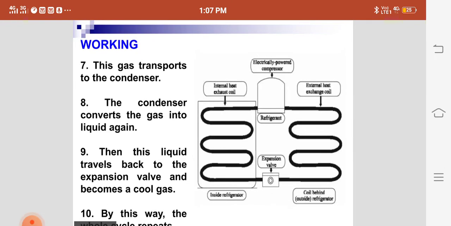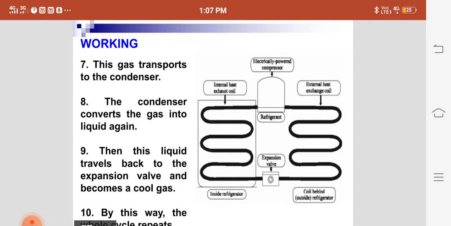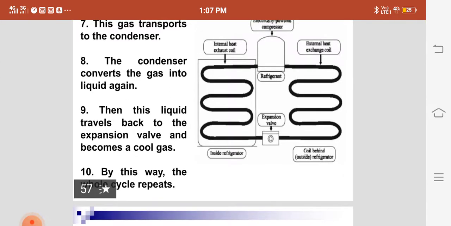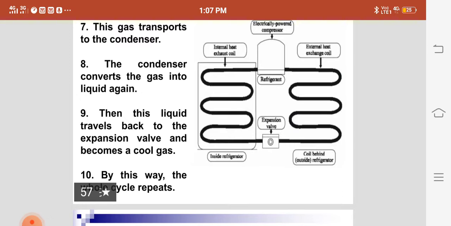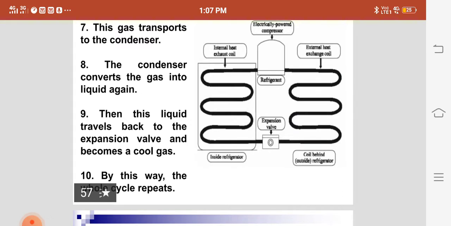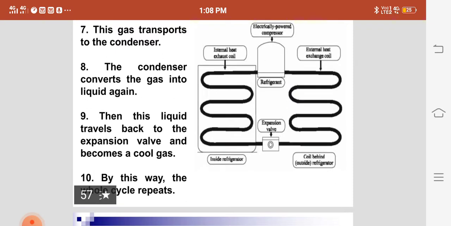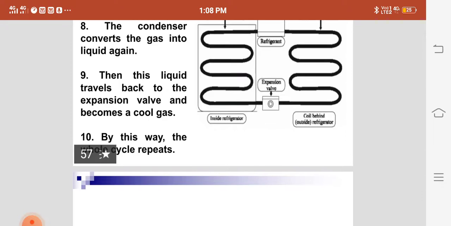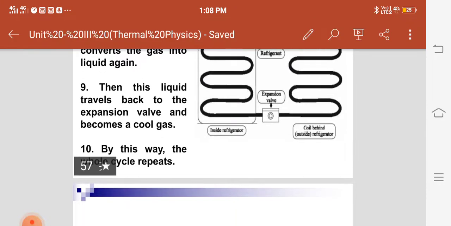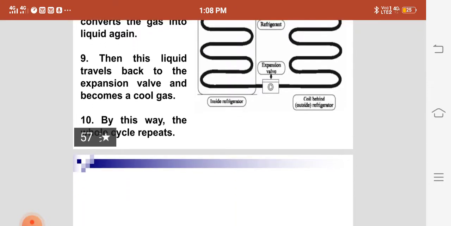This is a complete cycle of a refrigerator. In this way, the whole cycle repeats and the food items which we kept inside the fridge get cooled. Okay, this is the construction, working principle and the applications of a refrigerator.